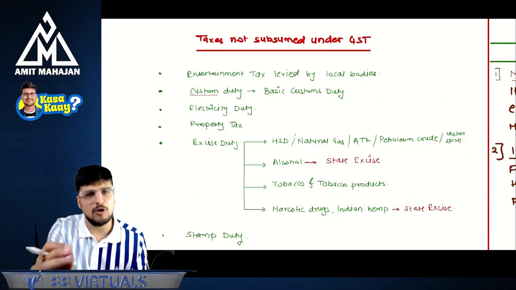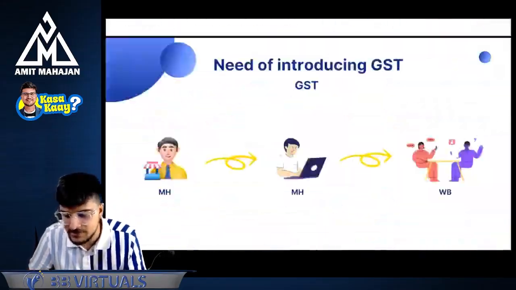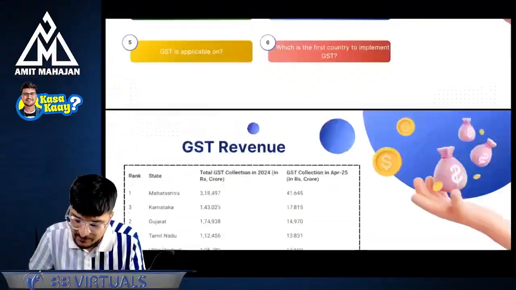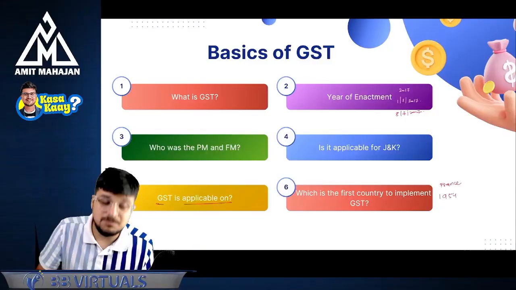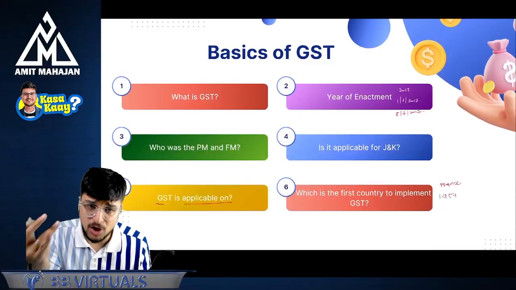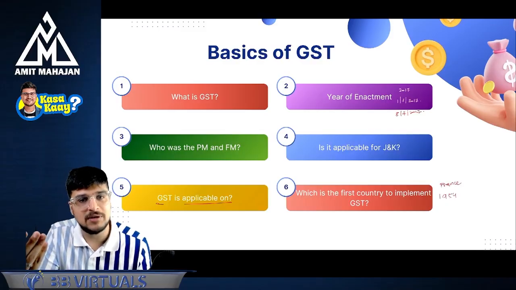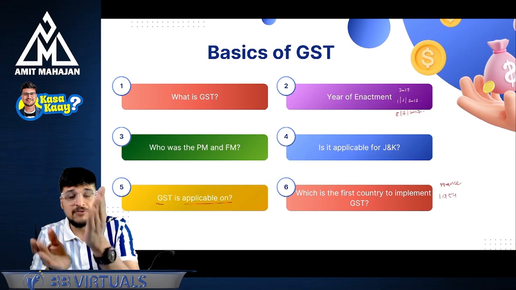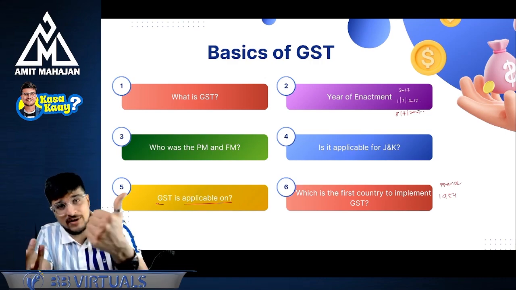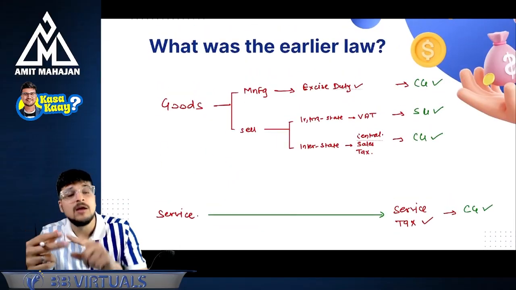And we will take a break for 1 minute here, and we will see what points we have considered and discussed till now. First of all, we discussed the basics of GST. What is GST? Year of enactment. Who was the PM and FM? Is it applicable for Jammu and Kashmir? GST is applicable on what goods and services? Which is the first country to implement GST? That is France in 1954. Then we saw that in GST revenue, Maharashtra is leading.